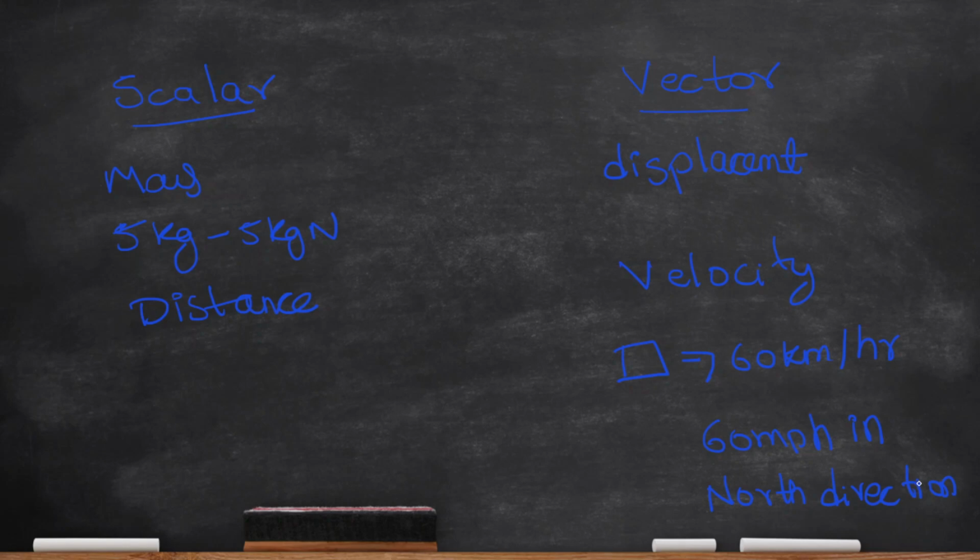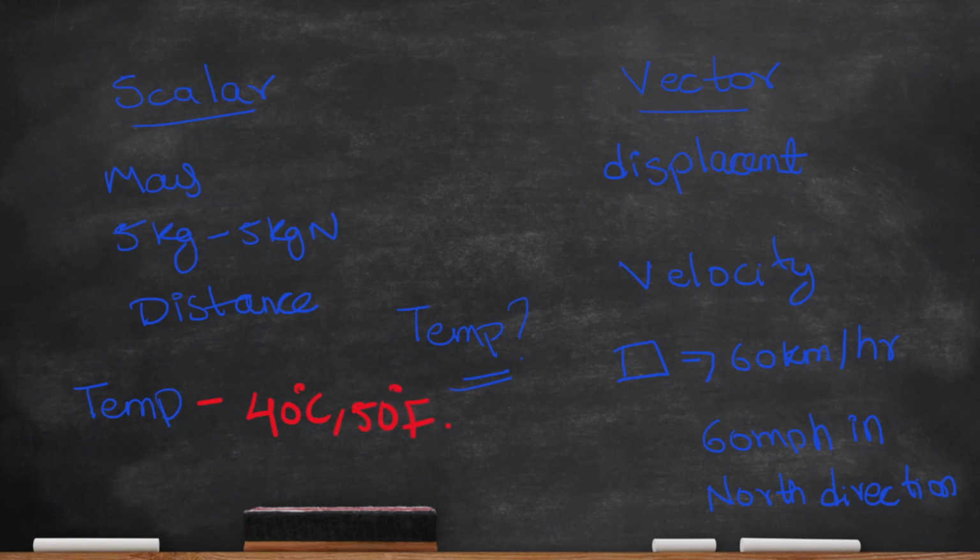So here is a question that arises when we discuss scalar and vector quantities. Is temperature scalar or vector? Try to answer this. We can say temperature is a scalar quantity because when we measure temperature, we are only interested in its magnitude. We can say something is hotter or colder, but we don't attribute direction to a temperature. Temperature cannot be expressed as a vector quantity. For example, 40 degrees Celsius, 50 degrees Fahrenheit.